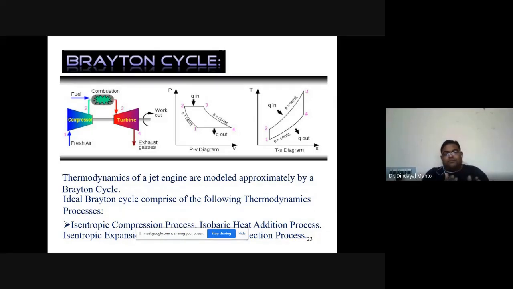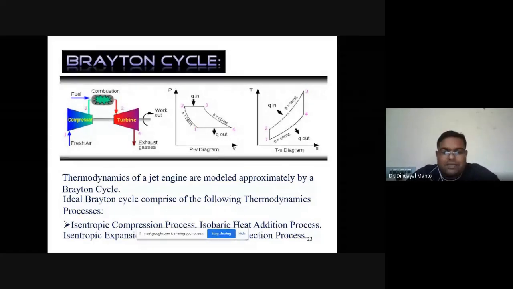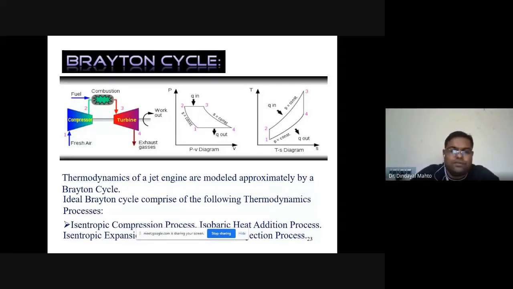So we are having two configurations. One is called closed cycle gas turbine and another is called open cycle gas turbine. In aircraft application, we are using the open cycle gas turbine, where points 1 and 4 will not be connected. For the sake of analysis, we simply connect point 4 and point 1 by a horizontal line, which represents the heat rejection process in a cycle.